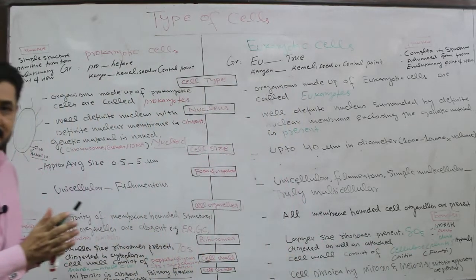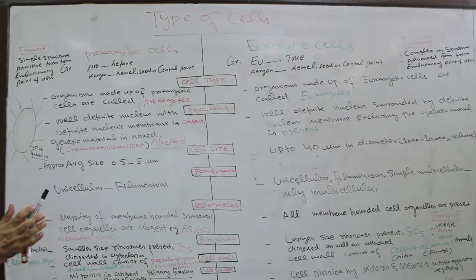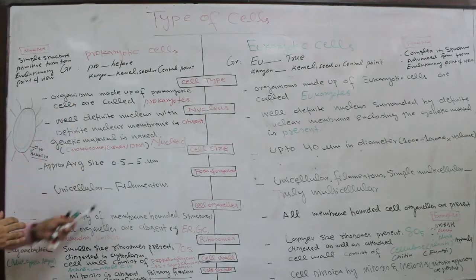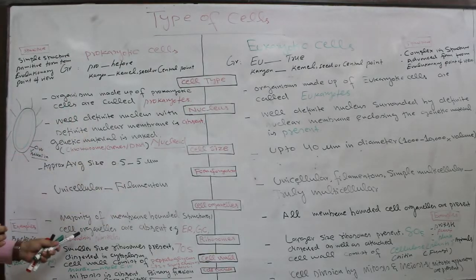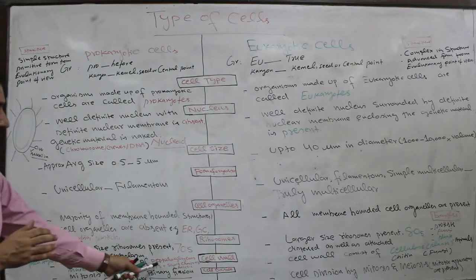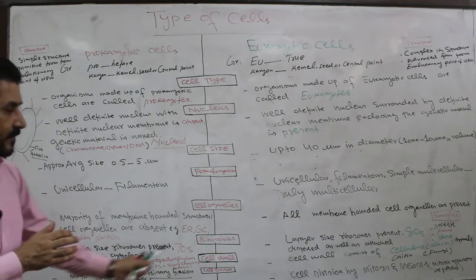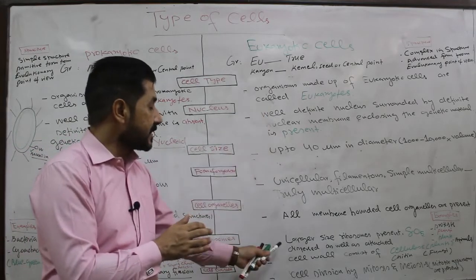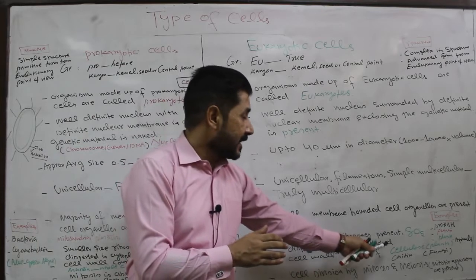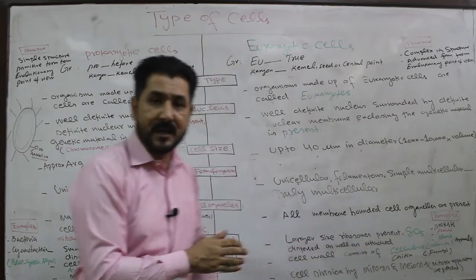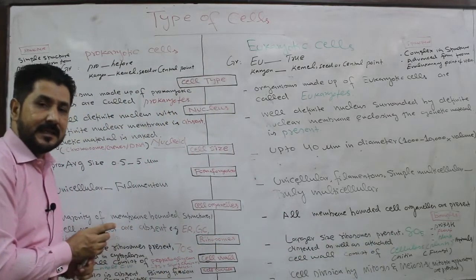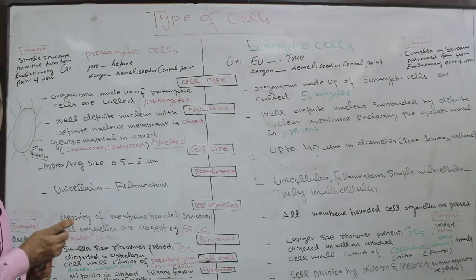So this is another difference between the chemical components of prokaryotic cell and eukaryotic cell. The prokaryotic cell wall consists of peptidoglycan, common name murein, and the eukaryotic cell wall consists of cellulose in the case of plants and chitin in the case of fungi.